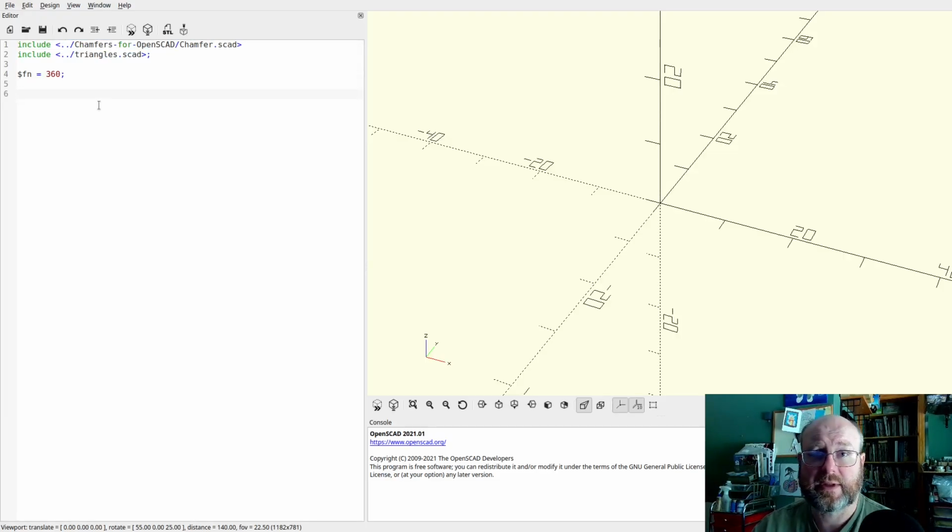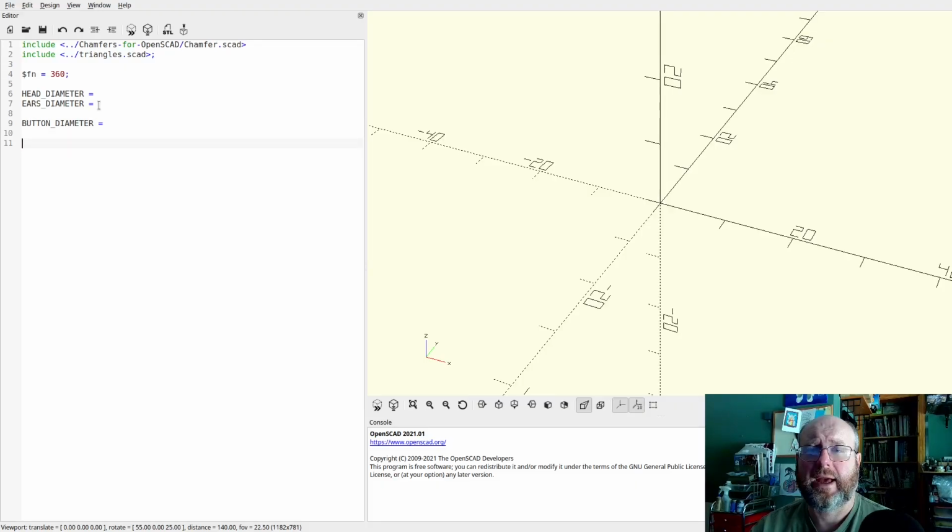And so let's think about what we want. We want the head diameter. We want the ears diameter. I can type, I swear. And then we also have the button diameter, and we have the button depth, or maybe we should just call it depth. Oh, we'll go with button depth.